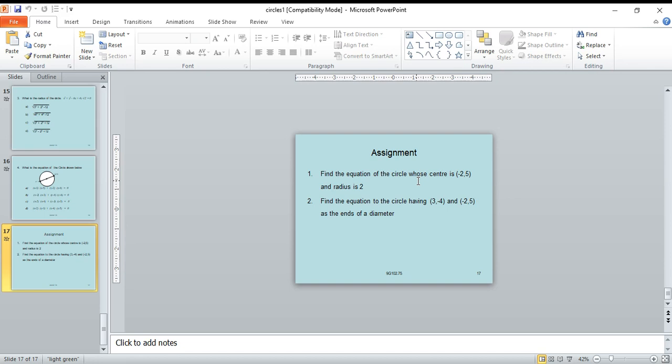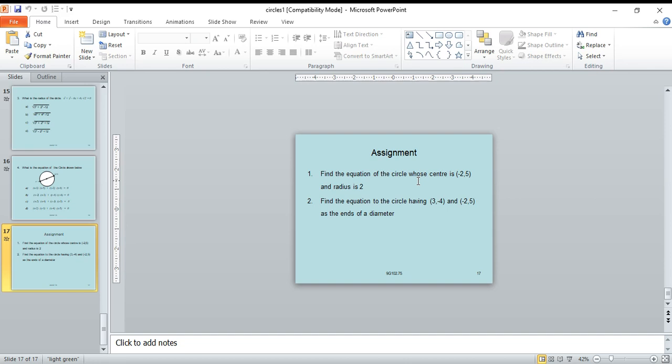Find the equation of the circle having (3, -4) and (-2, -5) as endpoints of a diameter. For endpoints of a diameter (x1, y1) and (x2, y2), the equation is (x minus x1)(x minus x2) plus (y minus y1)(y minus y2) equal to 0.